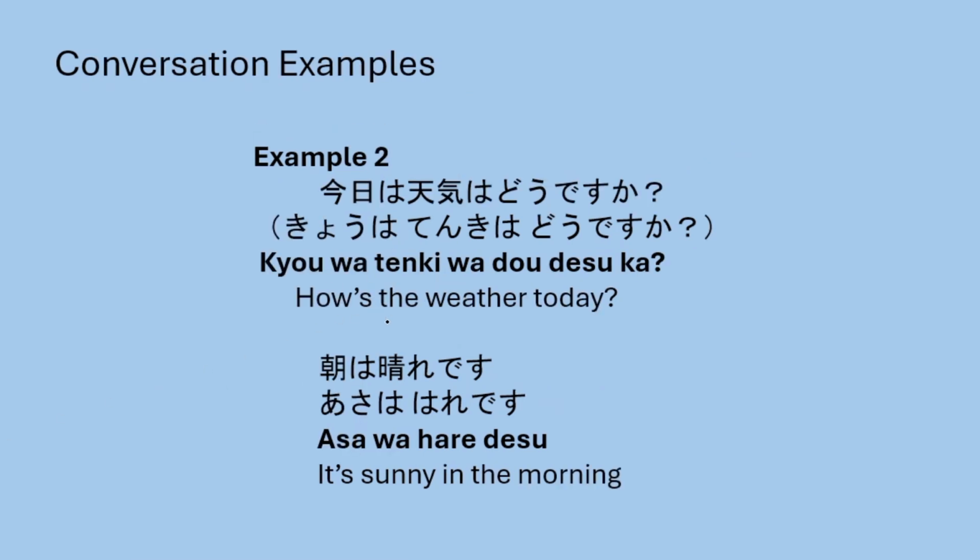Gogo wa tenki wa do desu ka? This is the question using time. How's the weather today? I just add the time here. I add the weather and time in this example. Kyo wa tenki wa do desu ka? How's the weather today? How can a person answer that? Asa wa hare desu. It is sunny in the morning. It is raining in the afternoon.